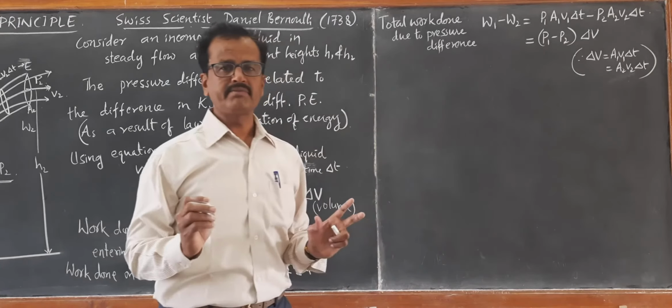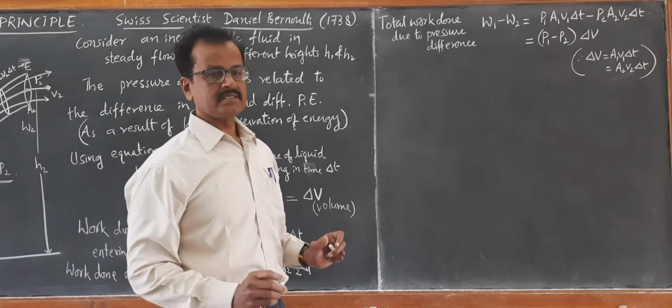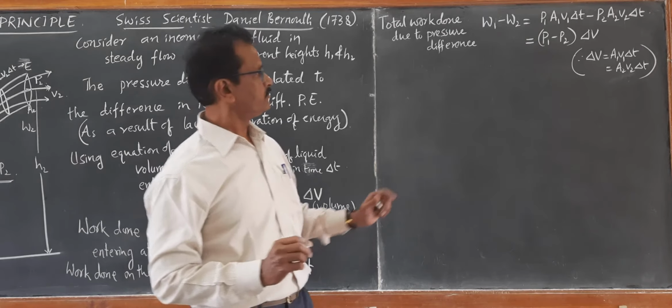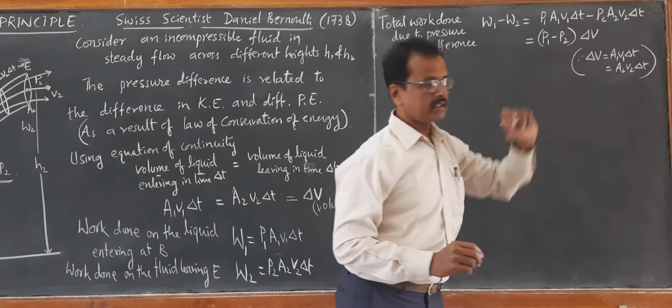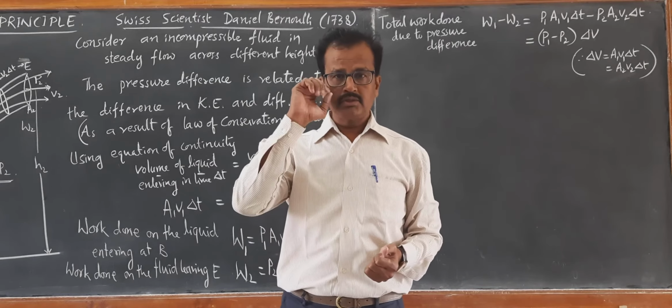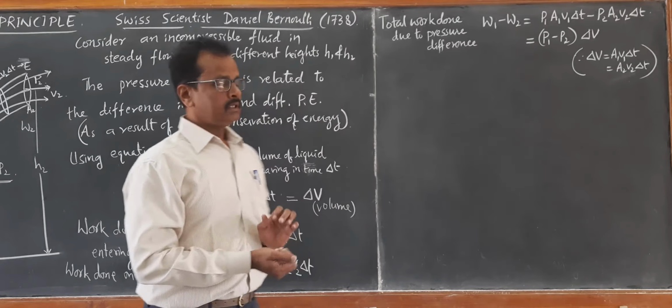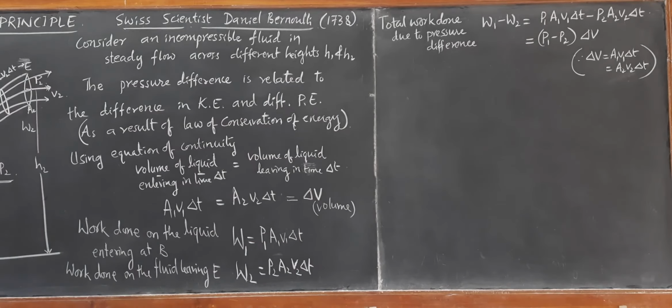Volume flux remaining constant, that is applying the equation of continuity. Therefore, P1 minus P2 into delta V. I think you understood how P2 becomes negative. Here, P1 is the work done on the fluid, which is positive. P2 is the work done by the fluid. So work done by the fluid is taken negative.